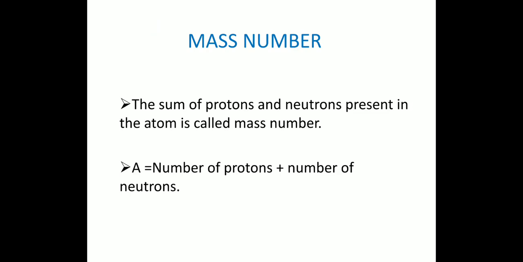A minus Z equals the number of neutrons. The number of fundamental particles present in the atom is known from the atomic number and mass number values. For example, the atomic number and mass number of sodium are 11 and 23. So, sodium contains 11 protons, 11 electrons and 12 neutrons.